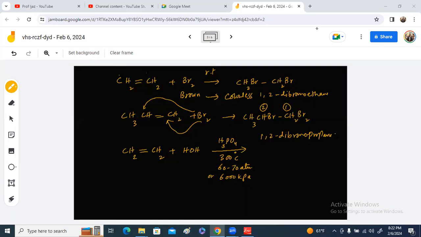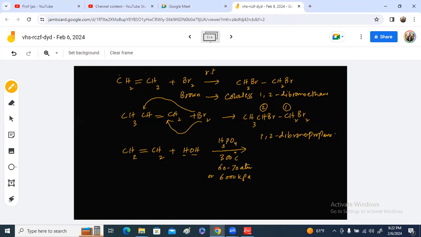Ethene can also react with steam in the presence of phosphoric acid as a catalyst. Temperature must be 300 degrees Celsius, 60 to 70 atmospheric pressure, or you can say 6,000 kPa of pressure. Now, these are the conditions. Again, the water can be written like HOH.